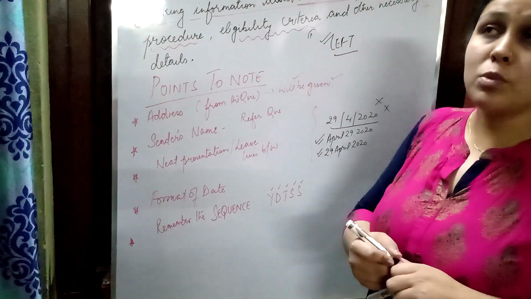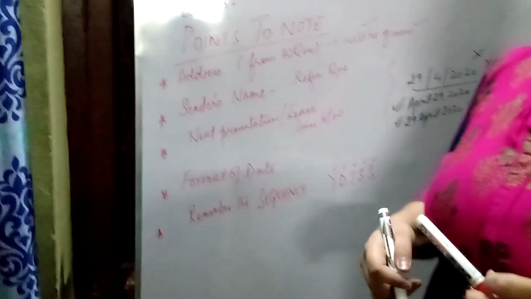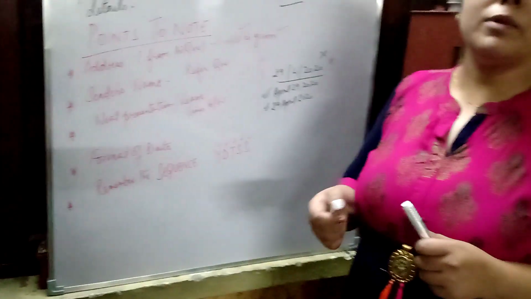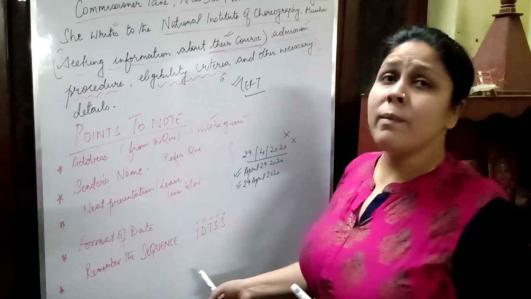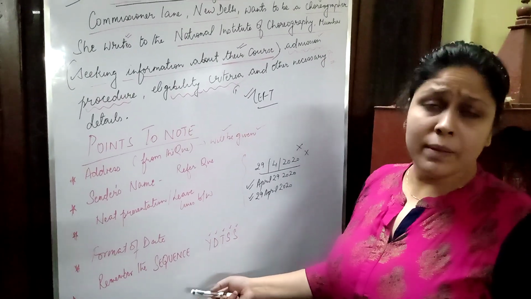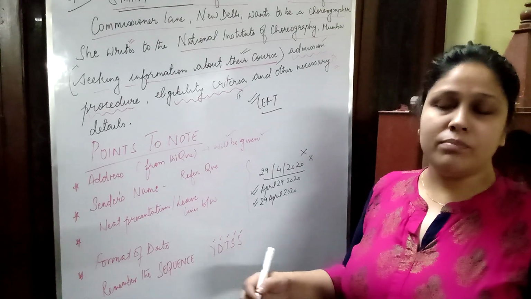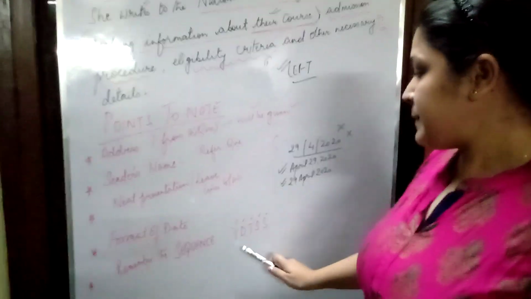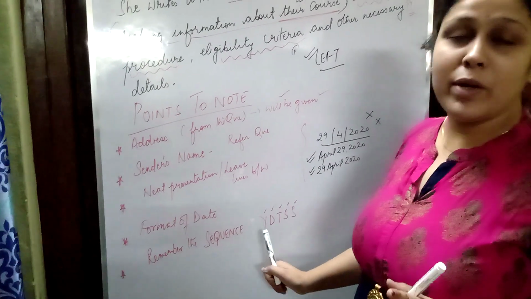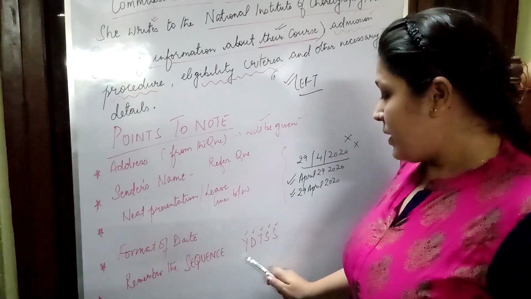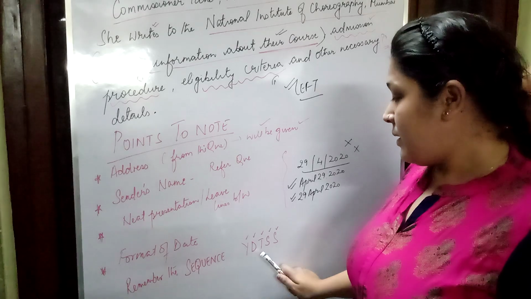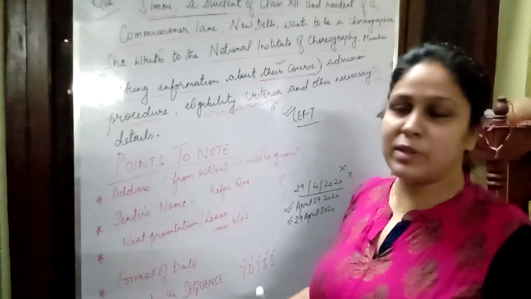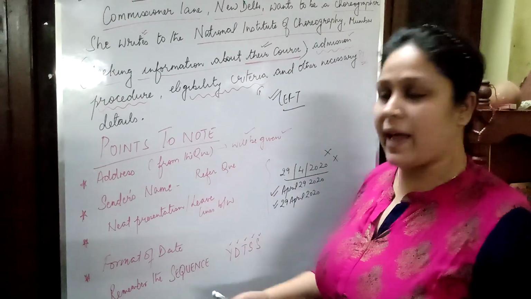Then remember the sequence. How to remember the sequence? Often students ask me, ma'am, we don't remember whether the receiver's address will come first or the sender's address will come first. That's something you should have learned by heart at this point of time. But still, I give you a short acronym, as I know that children prefer to learn things in Hindi, so I am resorting to Hindi here. You can clap your hands and even take a dancing position and say, yaar, dance, tera, sundar, sa, lage.